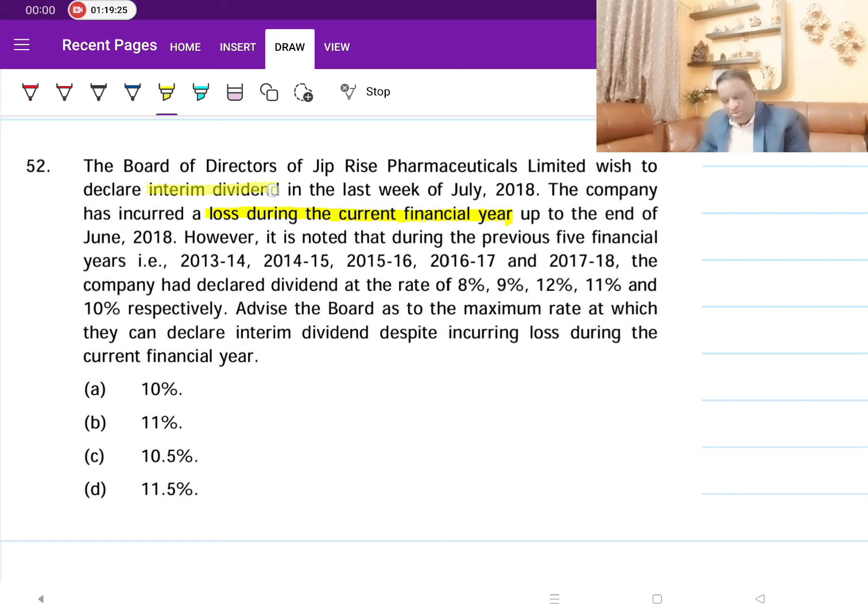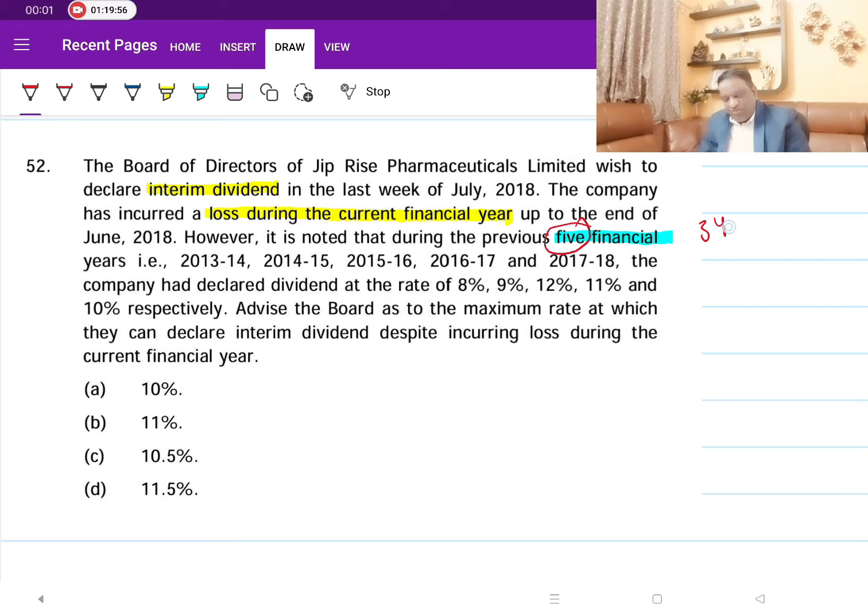However, it is noted that during the previous 5 financial years, he is giving the data for 5 financial years. But we know that wherever you are declaring interim dividend, even when there are losses during the current financial year up to the previous quarter, you can still declare, but the maximum rate is the average of 3 years. But he has given 5 years. This is what I was alerting. He may give 5 years, but what you need to consider is only 3 years.